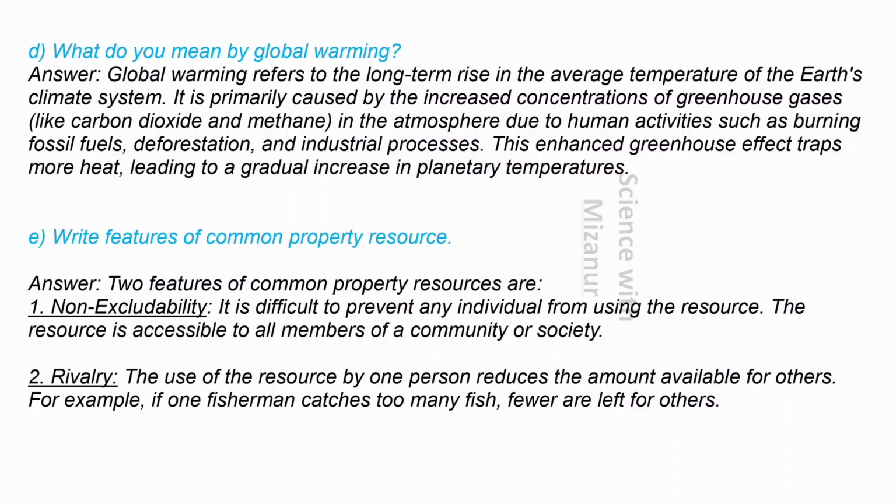E. Write features of common property resource. Answer, 2 features of common property resources are: 1. Non-excludability. It is difficult to prevent any individual from using the resource. The resource is accessible to all members of a community or society. 2. Rivalry. The use of the resource by one person reduces the amount available for others. For example, if one fisherman catches too many fish, fewer are left for others.